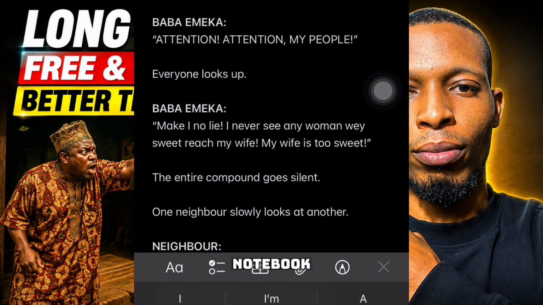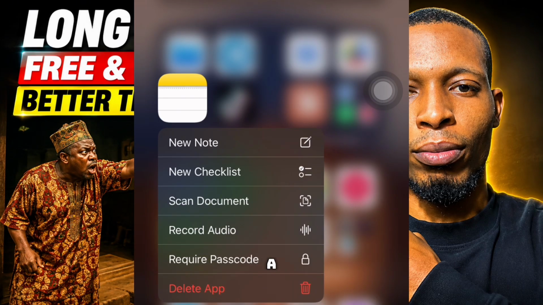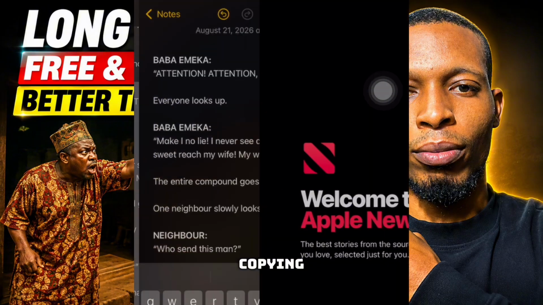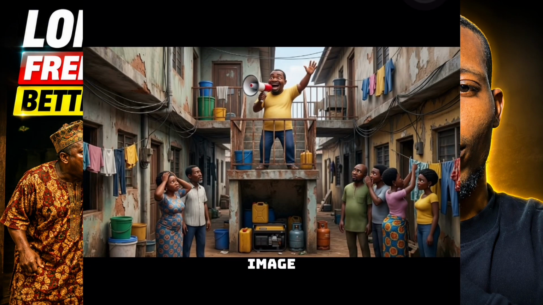Every phone has a notebook. If you go to your phone, you will see something like this. So always use it. You can always copy your prompt there. After copying it, this is our scene 1 image, the image we downloaded for scene 1. You can see here Baba Emeka holding a megaphone. The only thing we can use to differentiate Baba Emeka here is the man wearing yellow, so that the AI video generator will know the character that needs to talk.